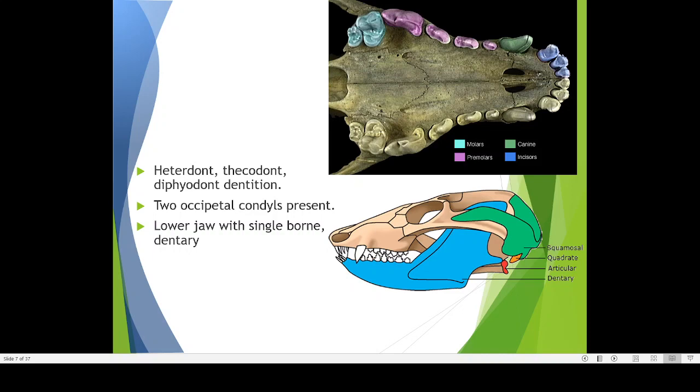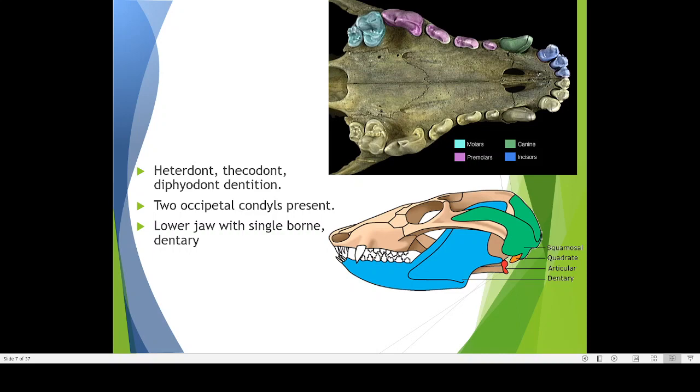The second point mentioned is that it is thecodont. Here you can see that each of the teeth is placed in a hole, or a socket, just like the socket of a plug. There is a hole, and it is in this hole that the tooth is fixed. Because the tooth is fixed in a socket, we call it thecodont. Theco means socket. So the tooth is fixed in a socket or hole, known as thecodont.